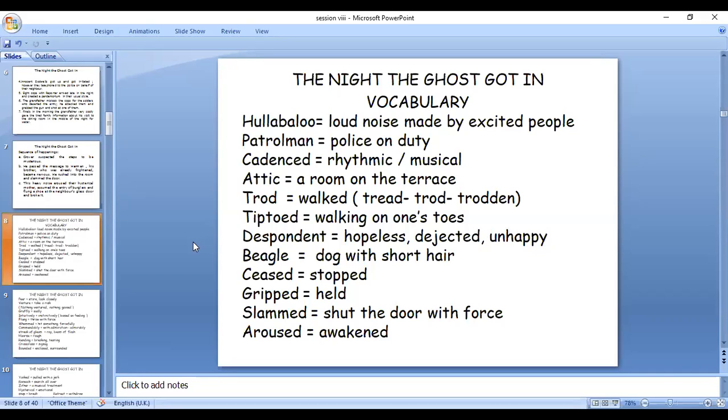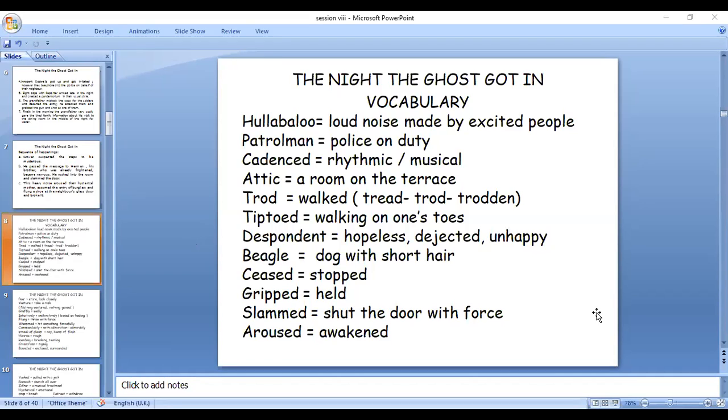And the trod, walked. The sentence is tread, trodden. This is just for walking, it's a manner of walking. Tread, trodden. And then again, tiptoed. Again, it is a manner of walking. Tiptoed, walking on one's toes in order to avoid noise while walking. Okay, walking on one's toes, not with the full feet.